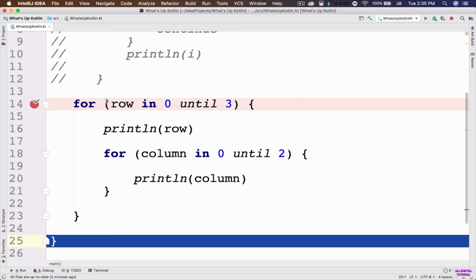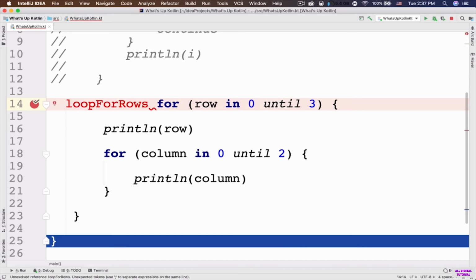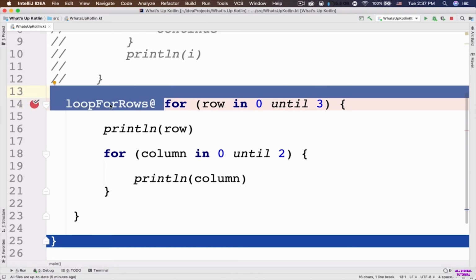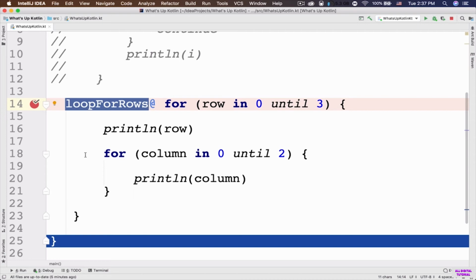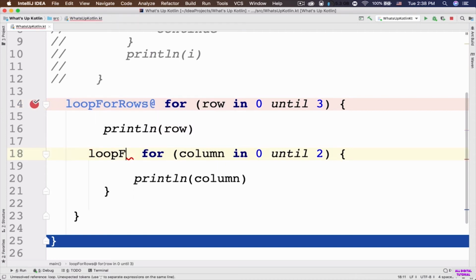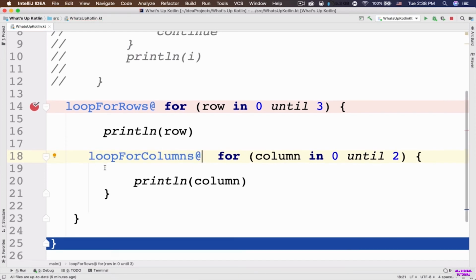We have labeled statements in Kotlin. So in order to give our for loops a name, before this for loop, I'm going to say loop for rows, and then put the @ here. So now this outer loop has a name called loop for rows. And now let's give this inner loop a name. I can say loop for columns, and you need to put the @ here. So now this inner loop also has a name.